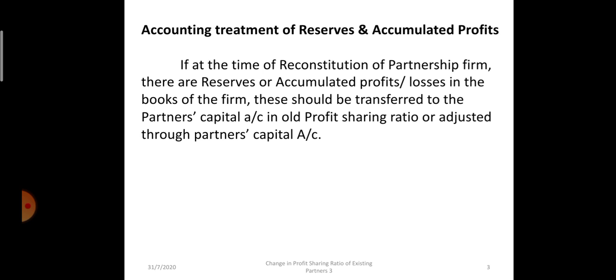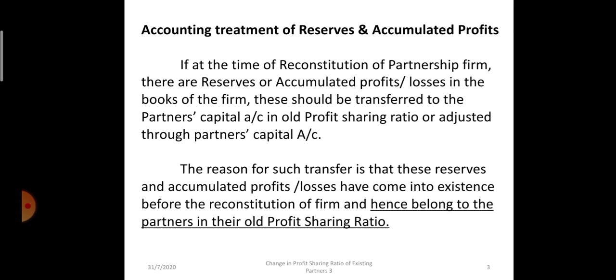It is appearing in the balance sheet, and it has to be transferred to the partners' capital in the old ratio, or it should be adjusted through partners' capital account. Now, why are we doing so? Because at the time of reconstitution, whatever reserves and accumulated profits are appearing in the balance sheet were created before that. So they belonged to the old partners, and hence should be distributed among them or adjusted through the partners' capital account. The reason for such transfer is that these reserves and accumulated profits came into existence before the reconstitution of the firm, hence they belong to the old partners in the old profit sharing ratio.